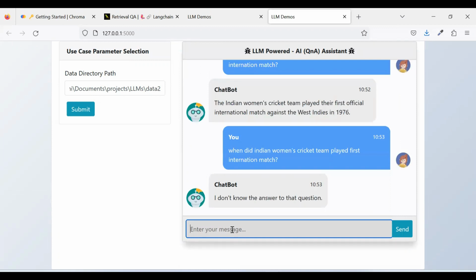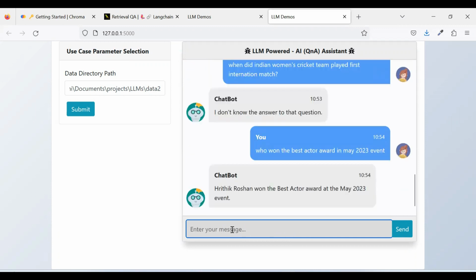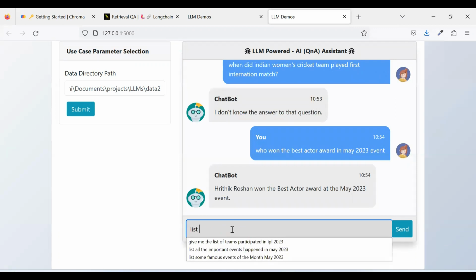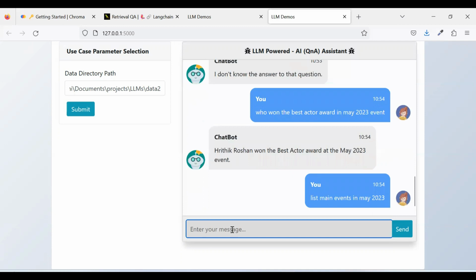But if you ask around different events in 2023, for example, who won the best actor award in the May 2023 event? Now it will answer: Hrithik Roshan won the Best Actor award at the May 2023 event. Then, list the main events in May 2023, and it will list them down. So that's where you can train the model on your specific documents.